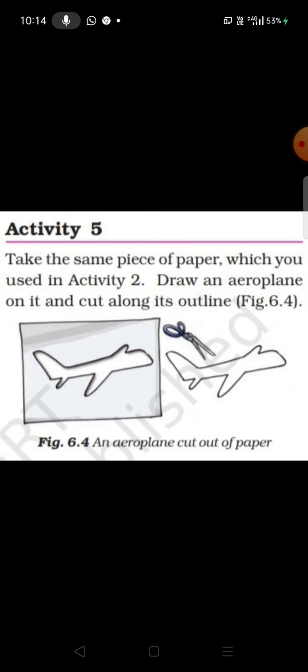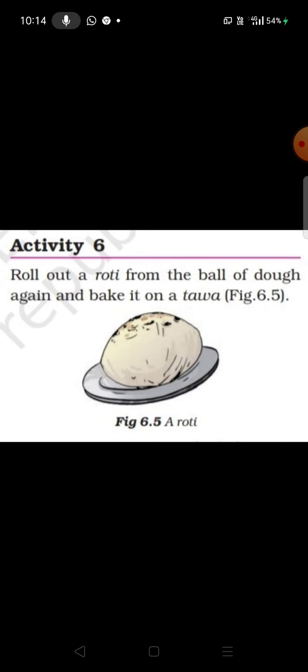In this activity we have to make a toy aeroplane after cutting the paper. Here we are cutting the paper, we are changing the shape and size of the paper, but we cannot get back the original paper, so we can say this is also a permanent change which cannot be reversed. So this is also an irreversible change. In this activity, we have made a dough of flour, after that when we bake the chapati from the dough on a tawa, the baked chapati cannot be rolled into a dough again, so now it has become a permanent change which cannot be reversed.